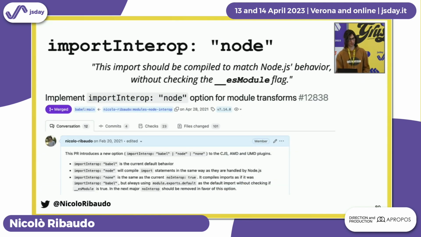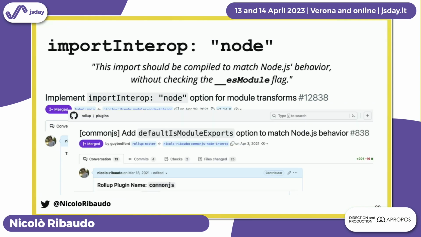Okay, so what we came up with was a new option for Babel called import interop node that basically tells Babel: ignore this ES module flag. I know it's what everyone does, just ignore it, pretend it doesn't exist, and behave the same as Node. And then other tools started implementing this, such as Rollup, with a different name, and other bundlers and compilers started shipping something similar, because the goal was not only to be compatible across different tools, we also had to be compatible with Node.